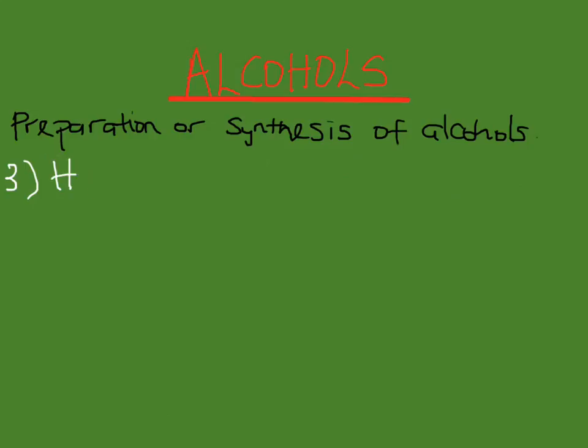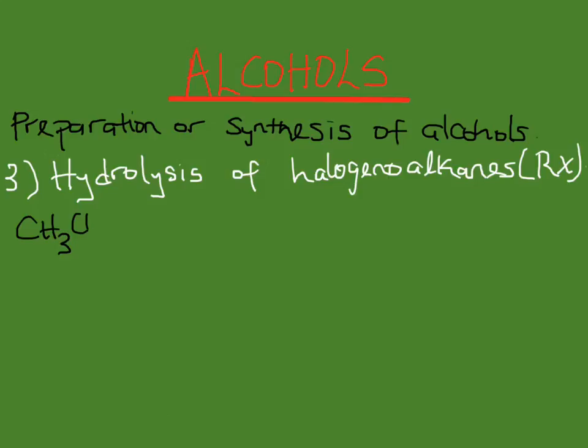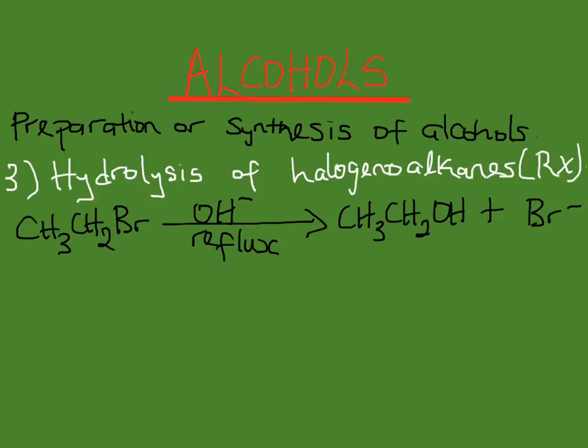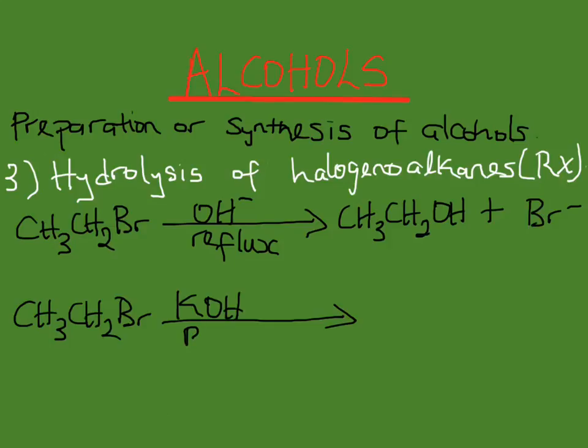And the next we'll be looking at is hydrolysis of halogenoalkanes. By heating halogenoalkanes with an aqueous alkali such as sodium hydroxide or potassium hydroxide, alcohols are produced. As you can see there, we have bromoethane being hydrolyzed under reflux. It's going to give us ethanol plus bromide ion. Bromoethane in the presence of potassium hydroxide under reflux is going to give us ethanol plus potassium bromide.